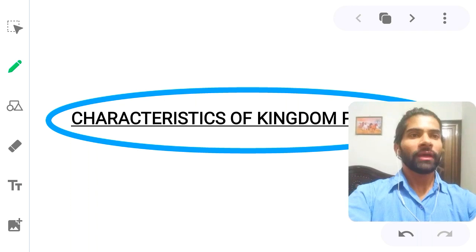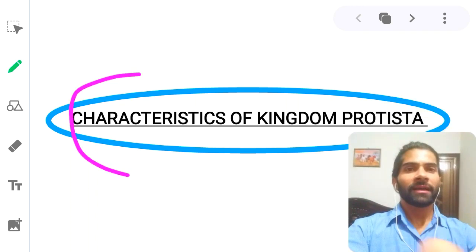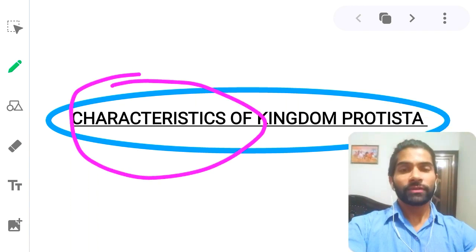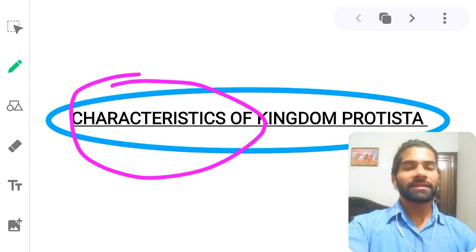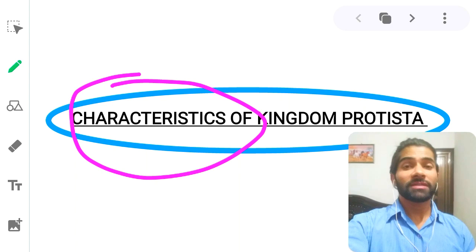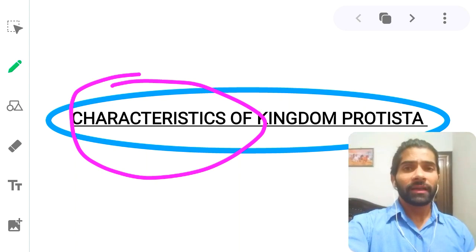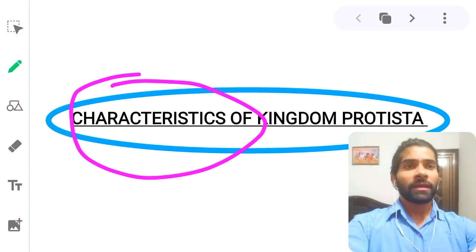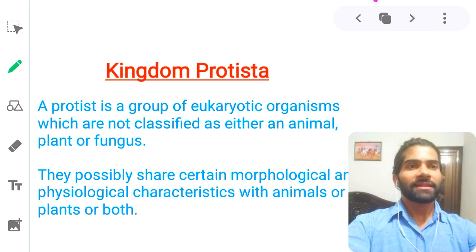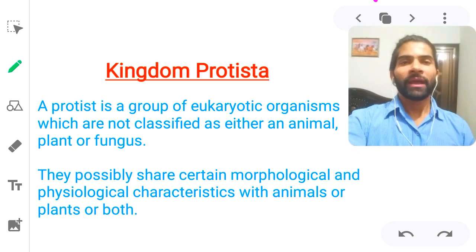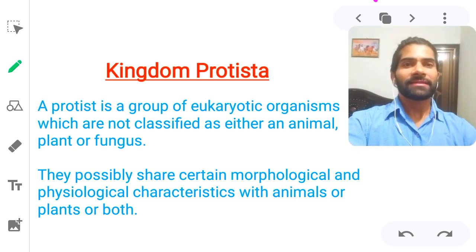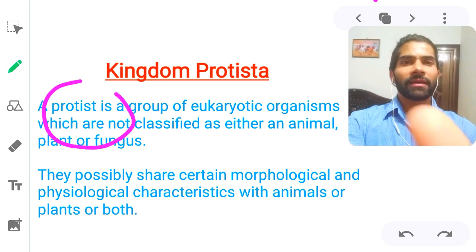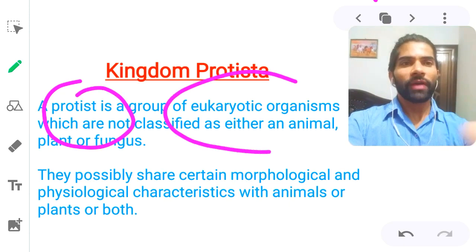Here you can see the characteristics of the Protista kingdom. In the 9th class you studied the characteristics of Protista, Monera, fungi, Plantae and Animalia. So we will discuss the Protista characteristics. The first characteristic is that a protist is a group of eukaryotic organisms.